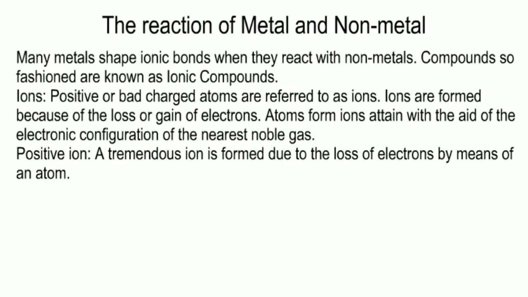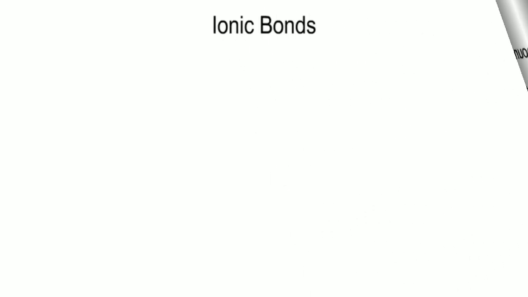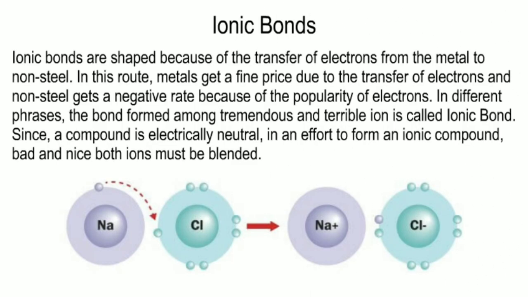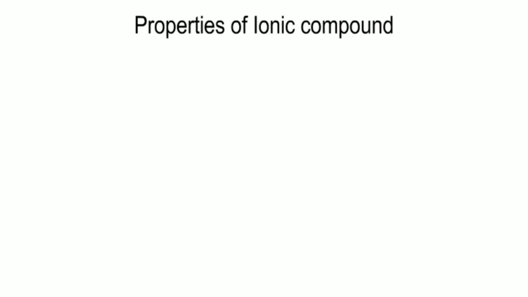Positive ion. A positive ion is formed due to the loss of electrons by an atom. Ionic bonds. Ionic bonds are formed because of the transfer of electrons from the metal to the non-metal. In this way, metals get a positive charge due to the transfer of electrons, and non-metals get a negative charge because of the acceptance of electrons. In other words, the bond formed between positive and negative ions is called an ionic bond. Since a compound is electrically neutral, in order to form an ionic compound, negative and positive ions must both be combined.